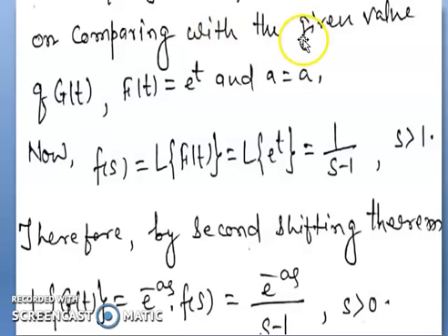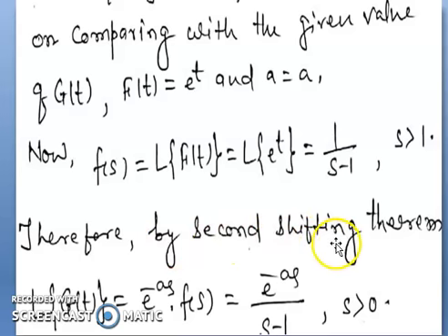Now using this theorem, on comparing with the given values of g(t), the function f(t) is given in the form e to the power t, and here a equals a. Now F(s) equals L of f(t) equals L of e to the power t. The result of L of e to the power t will be 1 by s minus a, because the coefficient of t is 1, so s minus a.